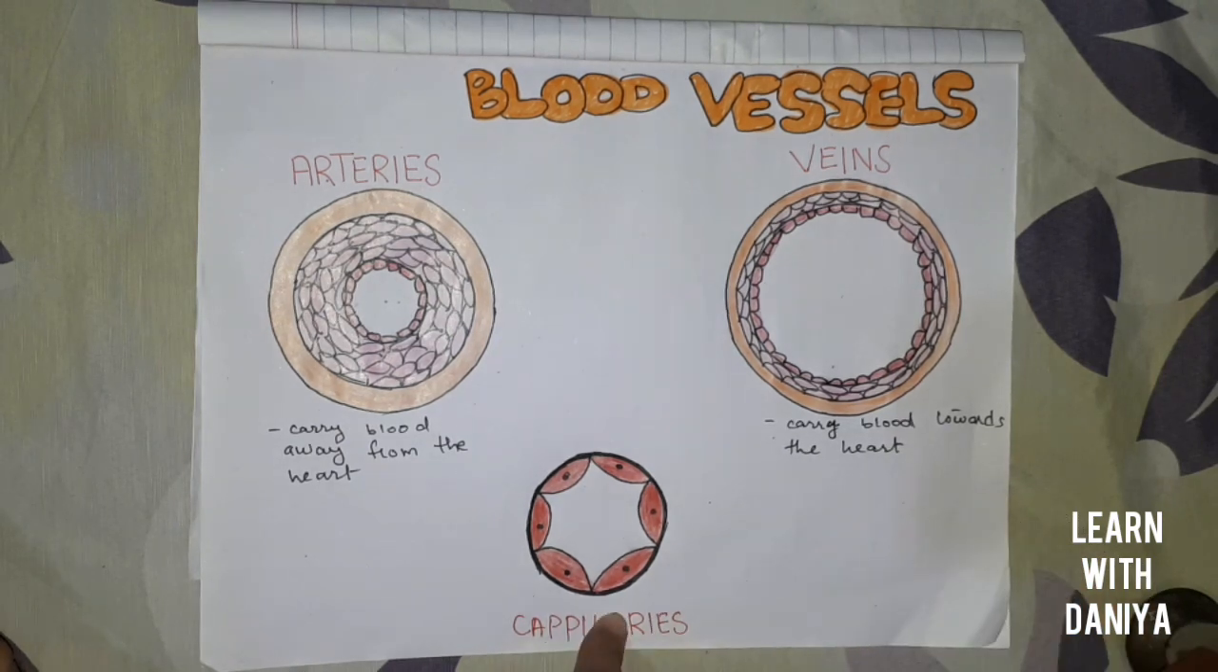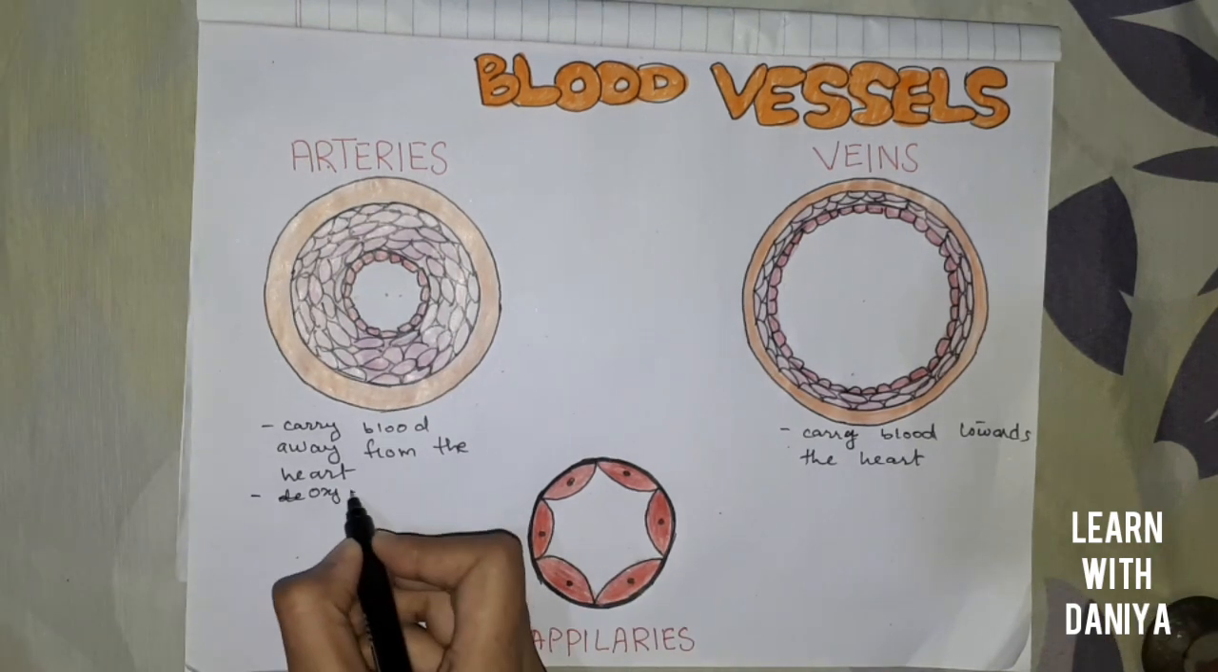These are capillaries which are inside the tissues, and their function is for tissue perfusion, means the blood gets out from the capillaries inside the tissues or gets inside the capillaries from the tissues.